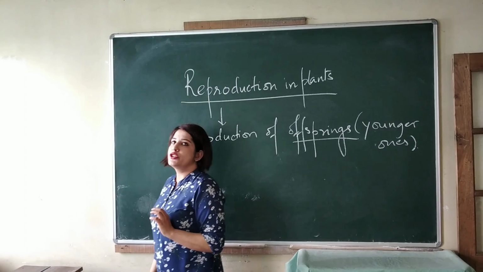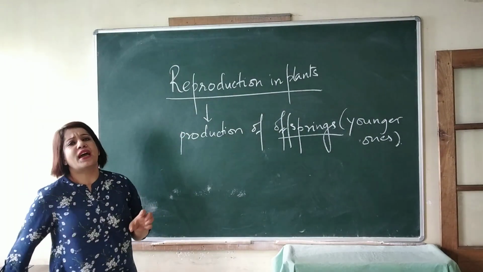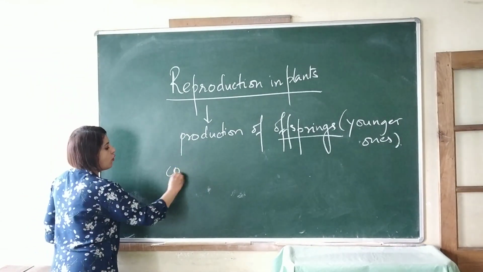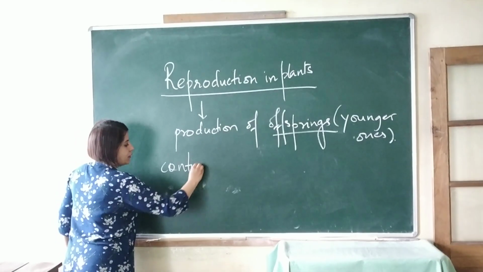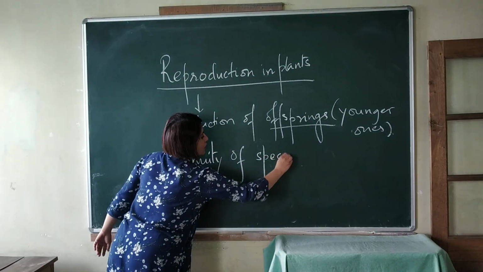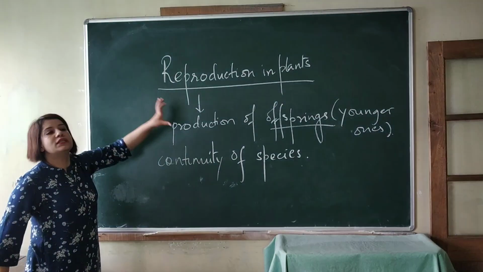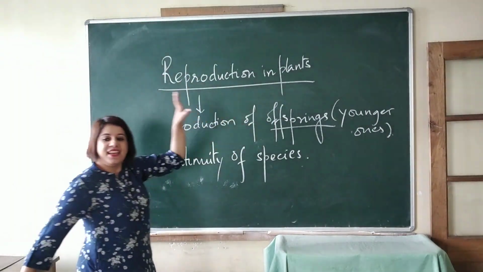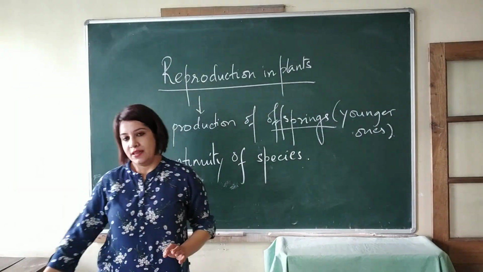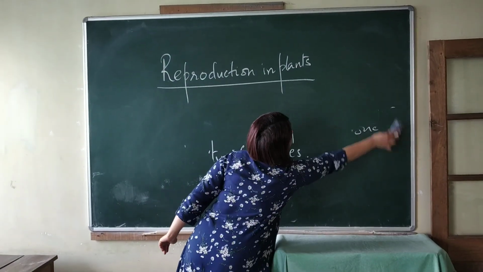Now, why is reproduction important? Reproduction is very important for any organism to continue its species. So, for the continuity of species, reproduction is very important. Reproduction means production of offsprings, and it is very important for the continuity of species. Now, we come to reproduction in plants.